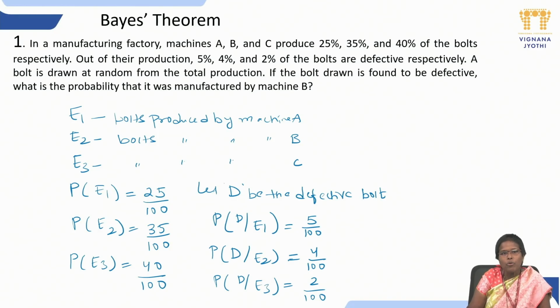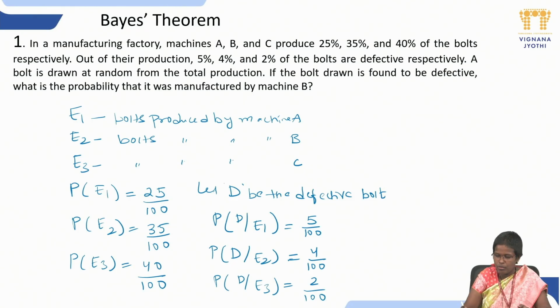Suppose a bolt is drawn randomly from the total production. One person came from the factory and drew a bolt that is said to be defective. Now he is asking, what is the probability that the bolt came from machine B? We have to find the percentage of getting the defective bolt from machine B.